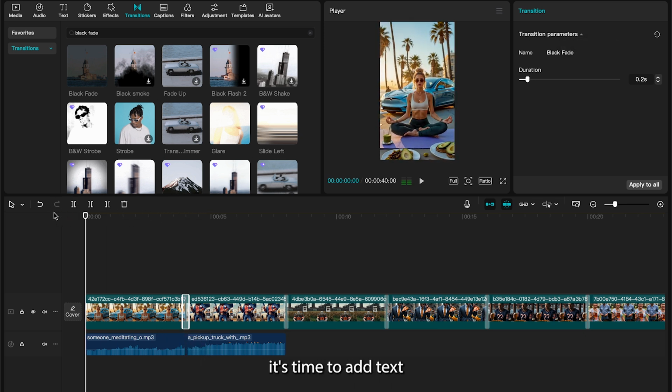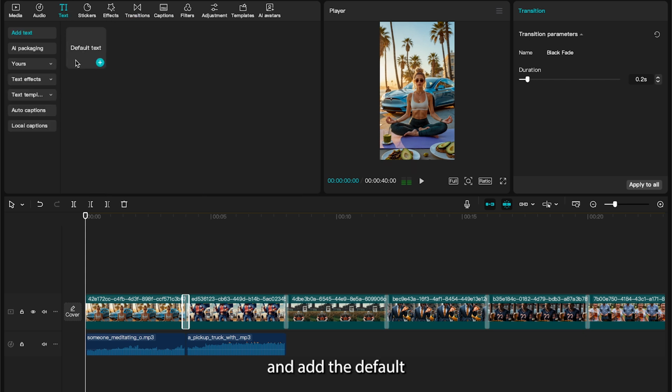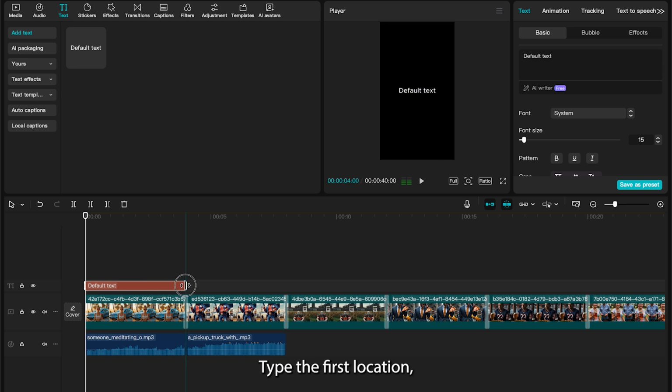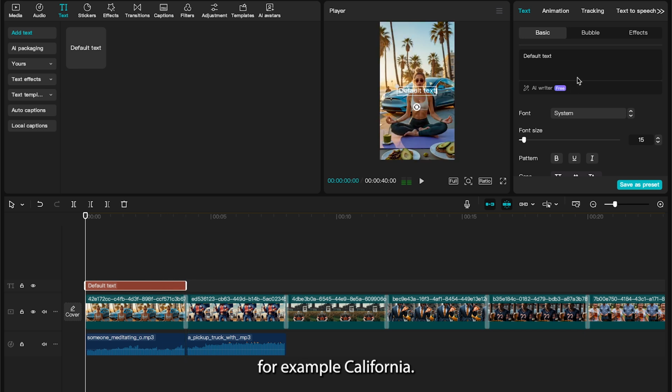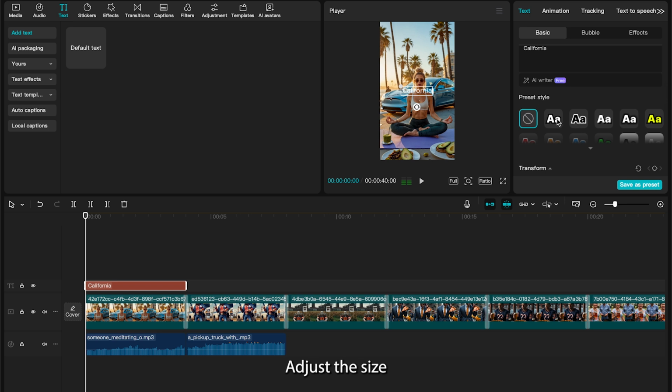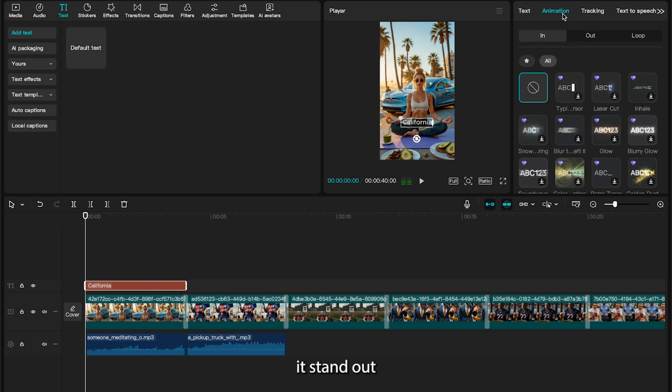Once that's done, it's time to add text for each location. Go to the text section and add the default text layer to the timeline. In the text box, type the first location. For example, California. You'll see the text appear over the image. From here, we're going to customize the text. You can change the font to something bold and clean, adjust the size, and position it in the center or bottom of the screen. I'm also going to change the color to white to make it stand out against the background.